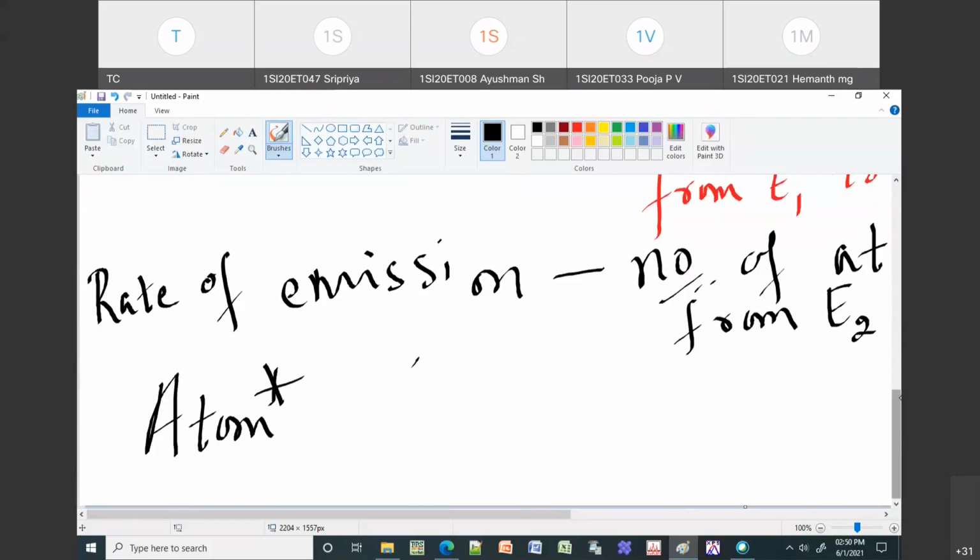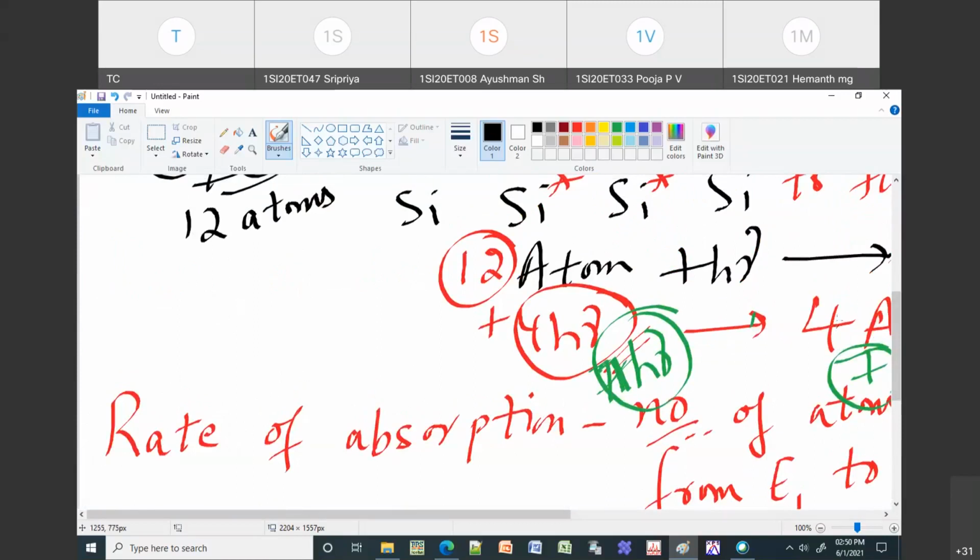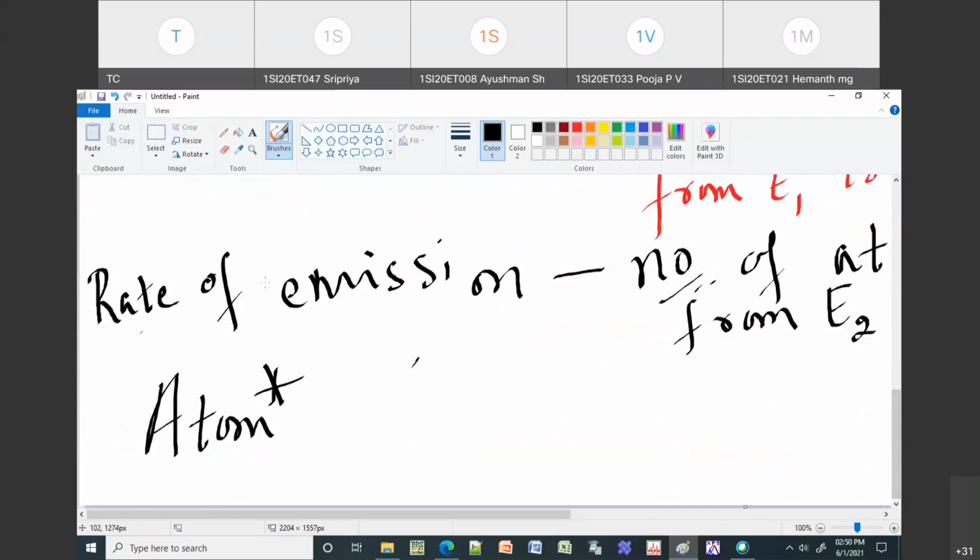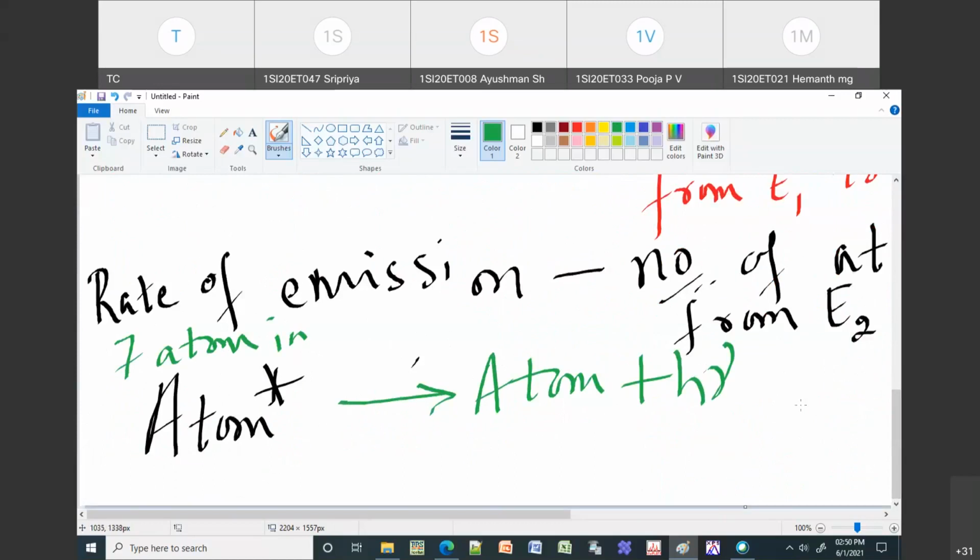As I told, you make maybe 4 atoms or 7 atoms go to the excited state. Let us assume there are 7 atoms in the excited state. These 7 atoms can come down to the ground state by giving out some energy. This is your spontaneous emission.